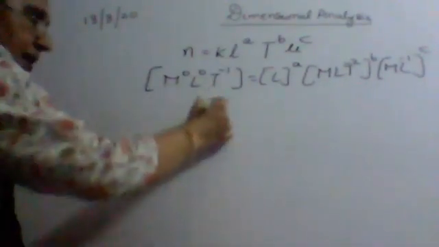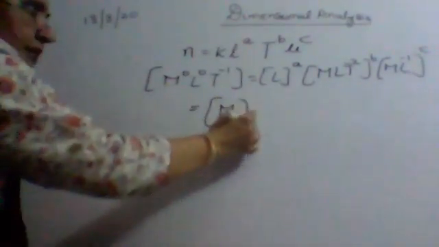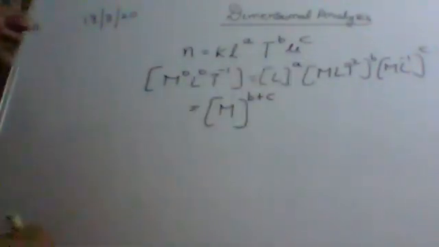So the next step is to collect the dimensions of M, L, and T on the right hand side. The dimension of M, you can see here, is b plus c, whereas the dimension of L is a plus b minus c, and the dimension of T is minus 2b.